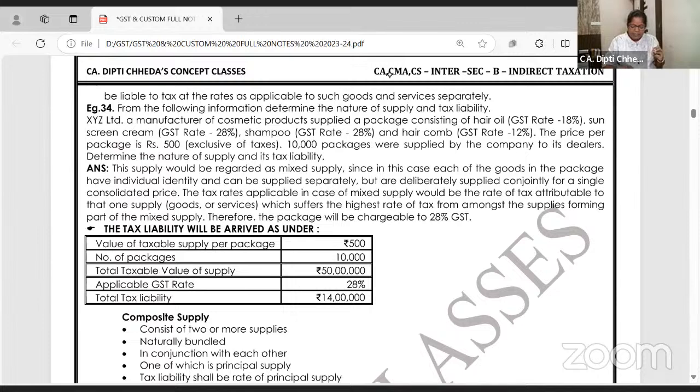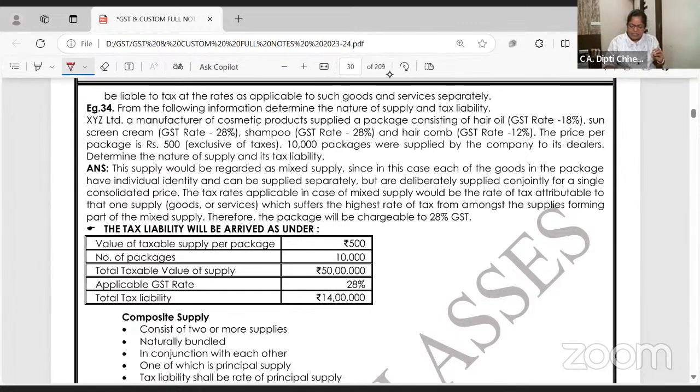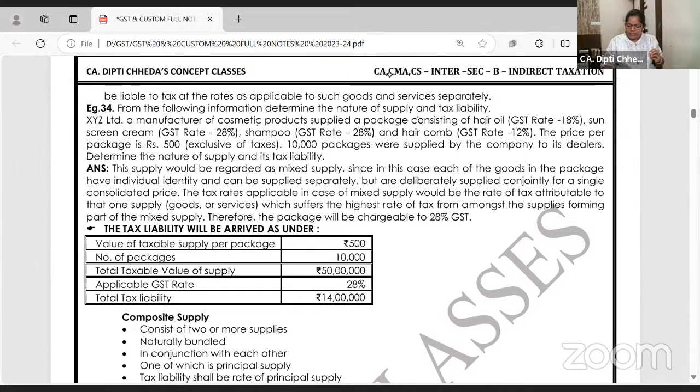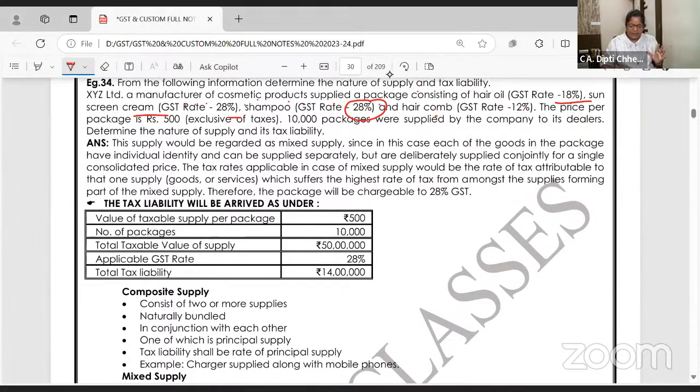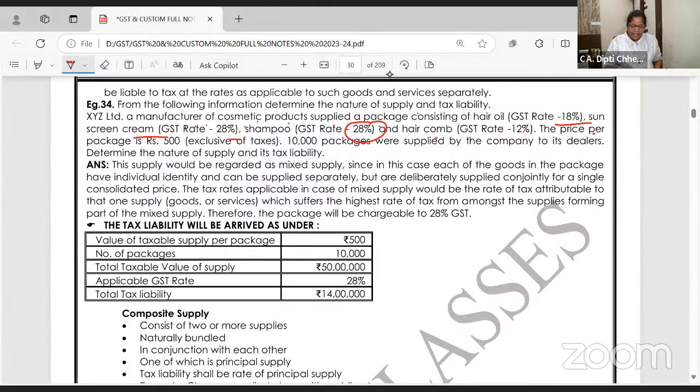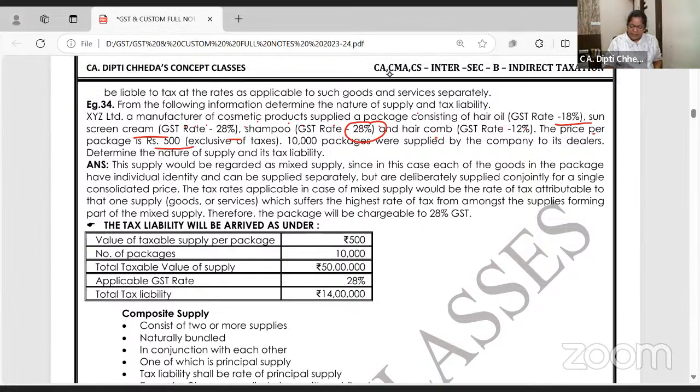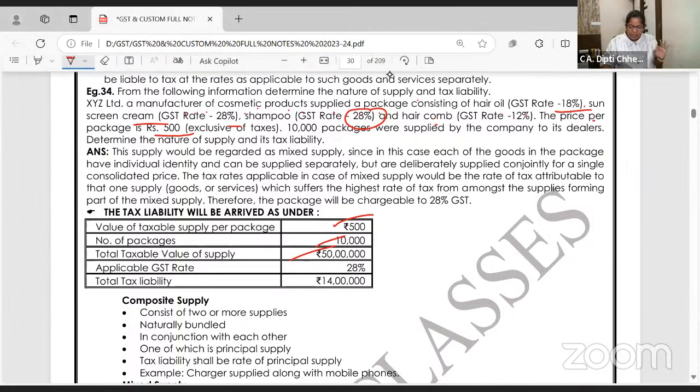One example we will solve. From the following information, determine the nature of the supply and tax liability. XYZ Limited, manufacturer of cosmetic products, makes packages consisting of hair oil 18% and sunscreen 28%. They are making a combo and selling, so obviously look at the highest rate, which is 28%. The price per package is 500 and there are 10,000 such packets, so the value of the goods is 50 lakhs.